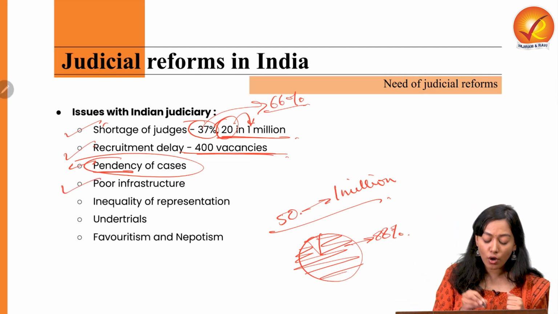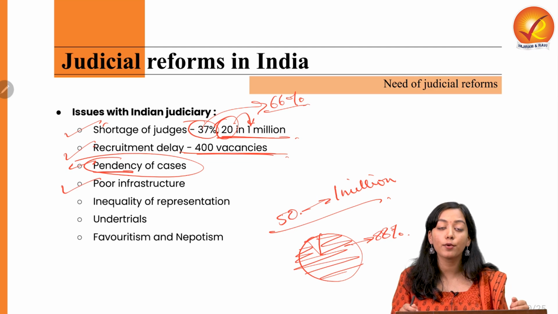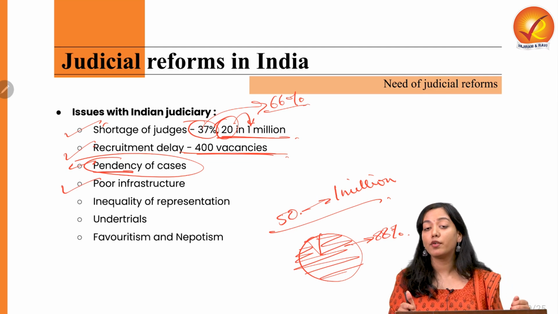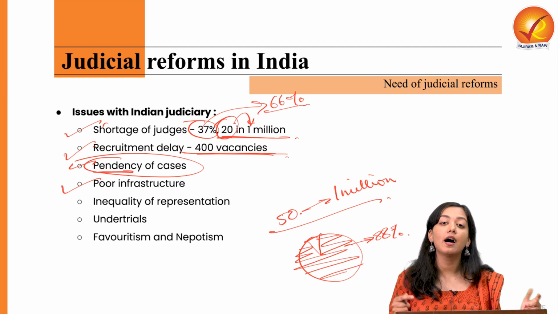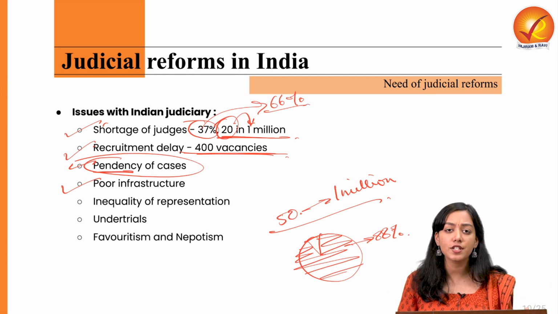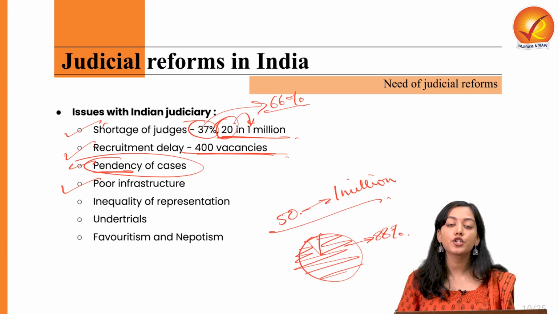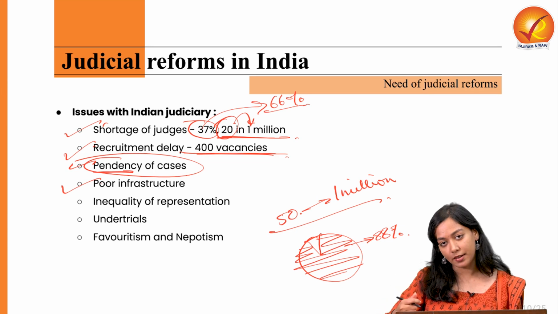Then there is, of course, poor infrastructure. The number of courtrooms is, first of all, very small, and second, even the existing ones are in very pathetic conditions. They are not fully automated, which compromises effective justice delivery.